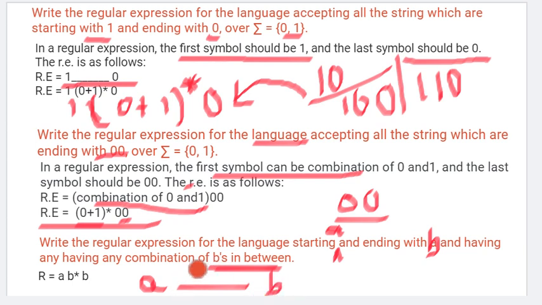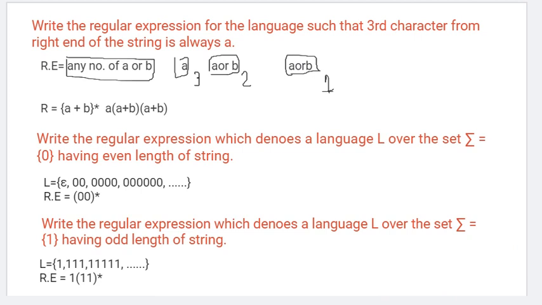Any number of B's means we can put B here with a closure star, because even 0 times B is possible, but A should not come. So first only A can come. So our regular expression will be A, B star, B. Let's see a few more examples.